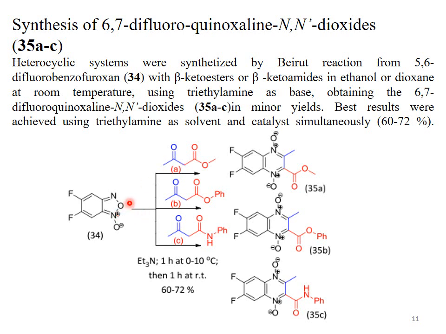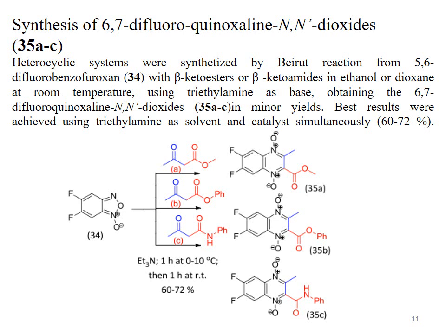If the 34 reacts with compound number B, that's also the beta keto ester, but here there is a phenyl group instead of methyl, then it gives us compound number 35B. The mechanism is the same as we have discussed in the previous lecture or in the previous slides. If the compound C, that is the beta keto amide, reacts with compound number 34, then it gives us the 35C isomer. The mechanism of the reaction is the same.